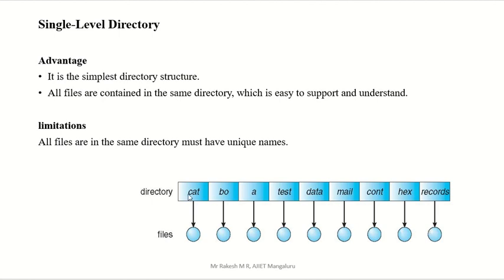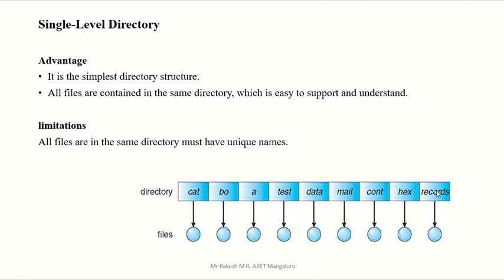If there are 10 users, all the related files of the 10 users we are going to store in that one directory. Then what are the advantages and disadvantages here? The advantage is that this is a simple structure. But another point: all files are contained in the same directory. Here one directory means all; cat is one user, Bo is another user, A is another user, test is another user.